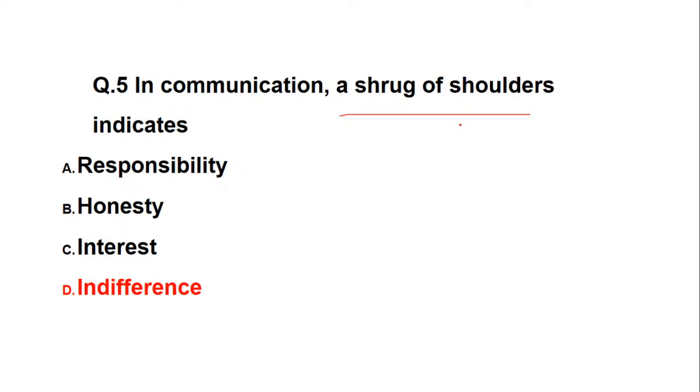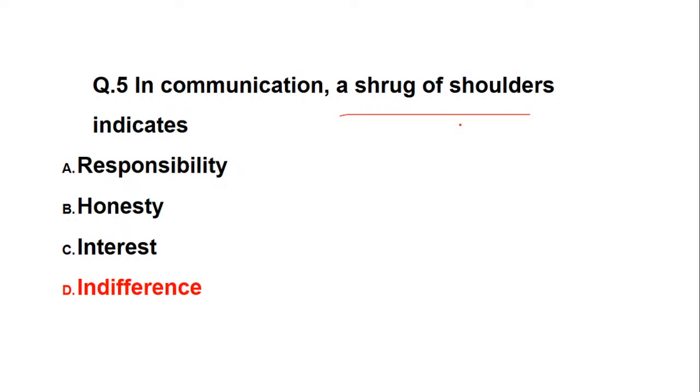Shireen, shrugging is basically a negative movement of a shoulder. Slightly, you're moving the shoulder, but it is expressing ignorance, it is expressing indifference, or even if it is expressing doubt.